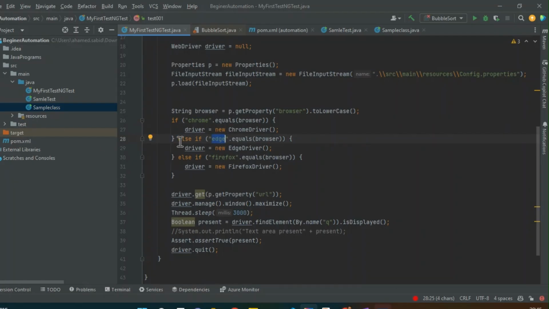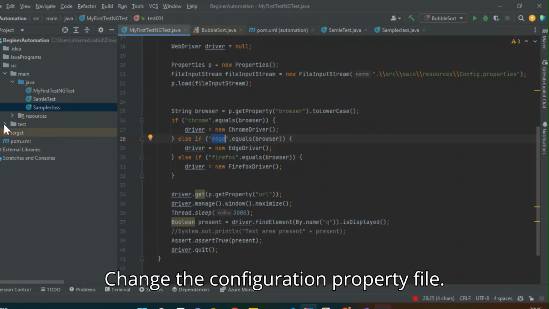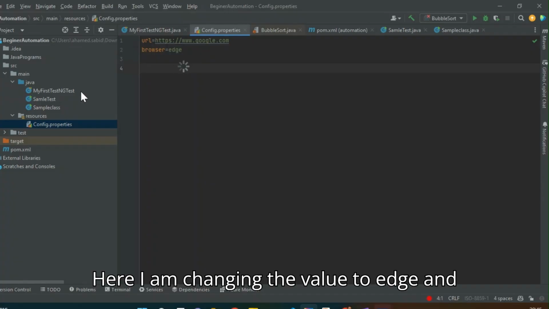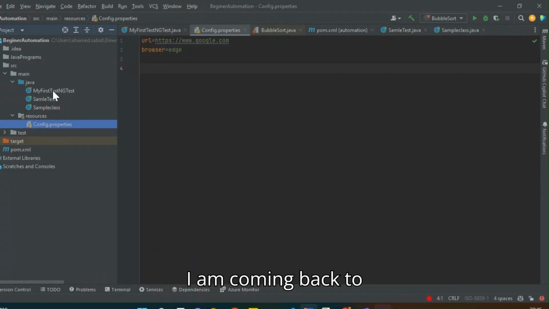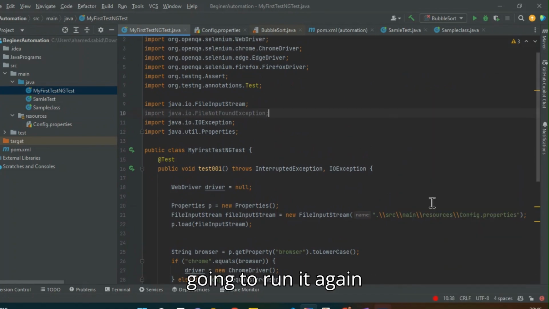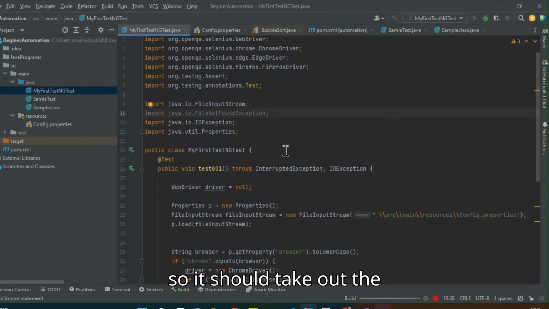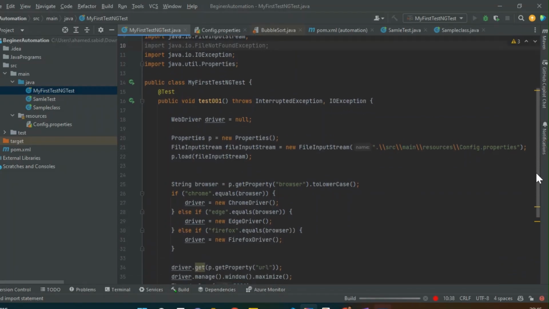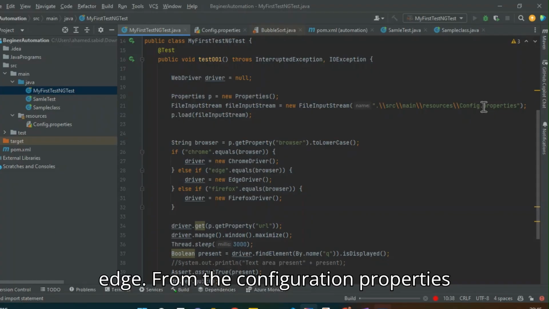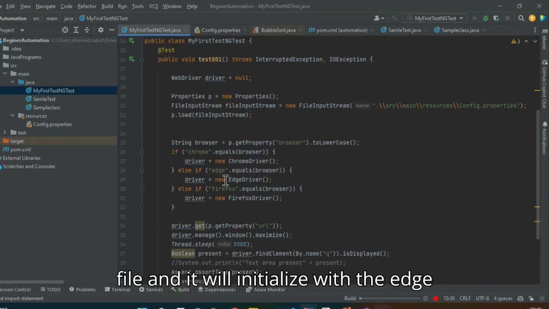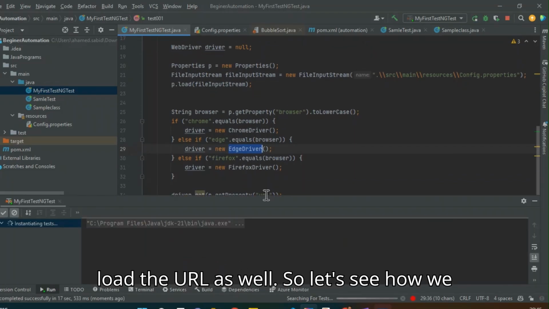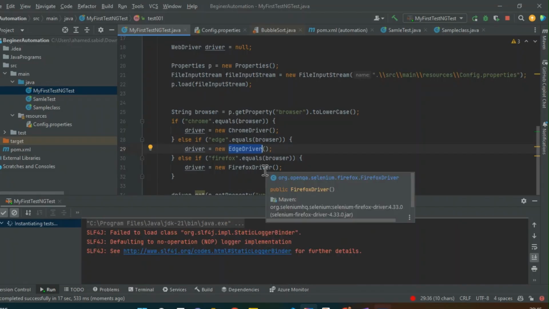So for this, I can change the configuration.properties file. Here I'm changing the value to edge. Then I'm coming back to the class file and running it again. It should pick up the edge value from the configuration.properties file, initialize the edge driver, and then load the URL as well. So let's see how we can achieve that.